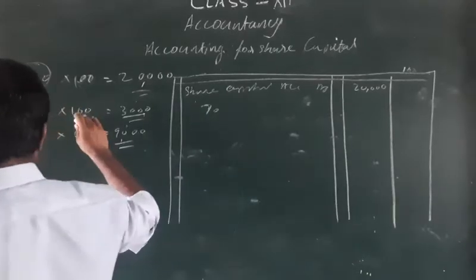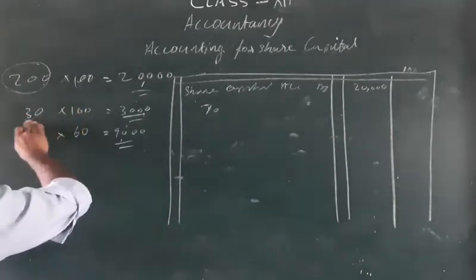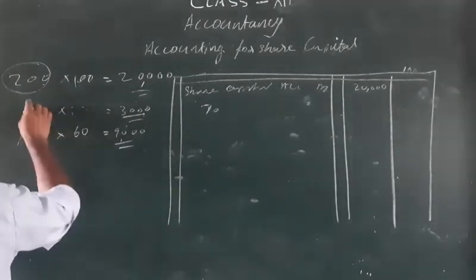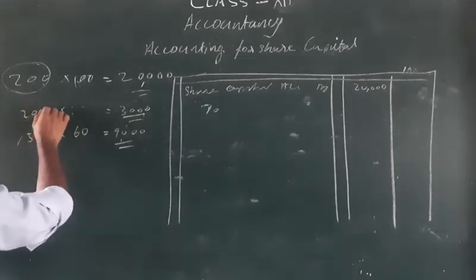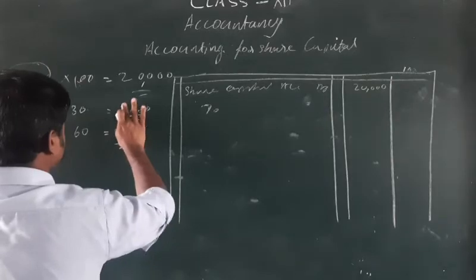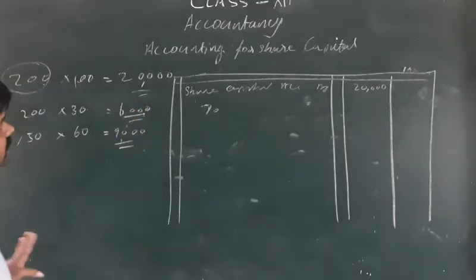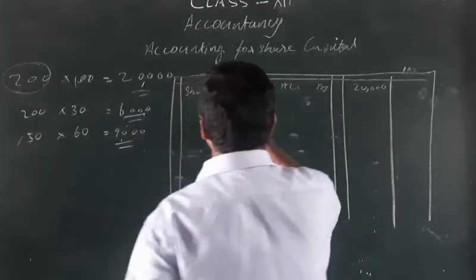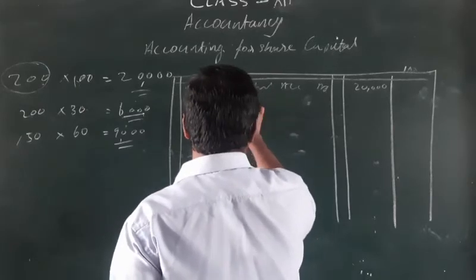So here one correction is there. This is rupees only. Number of shares is 200 shares. 200 into 30 rupees, 6,000 will be there. Okay. So here you can see that to forfeiture account.